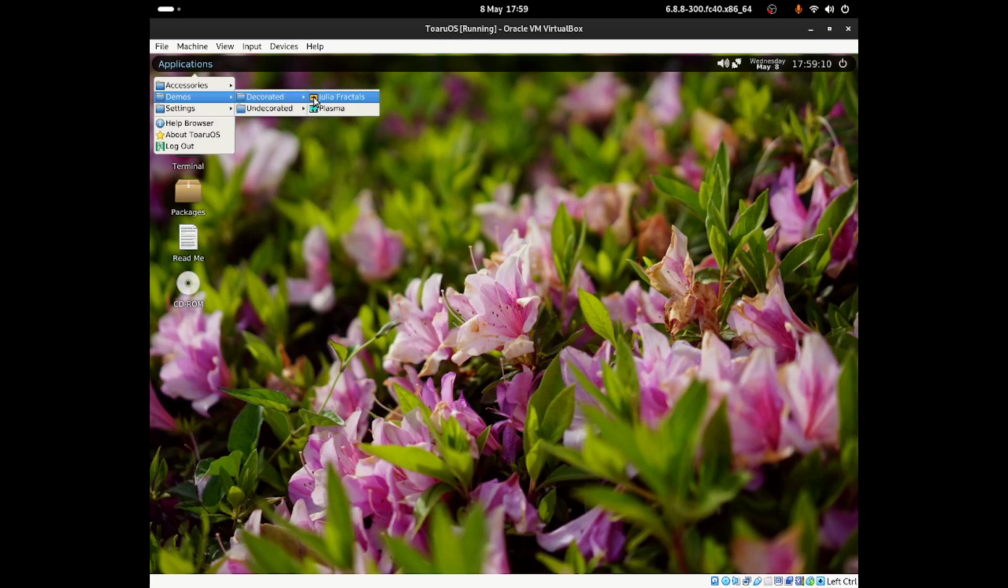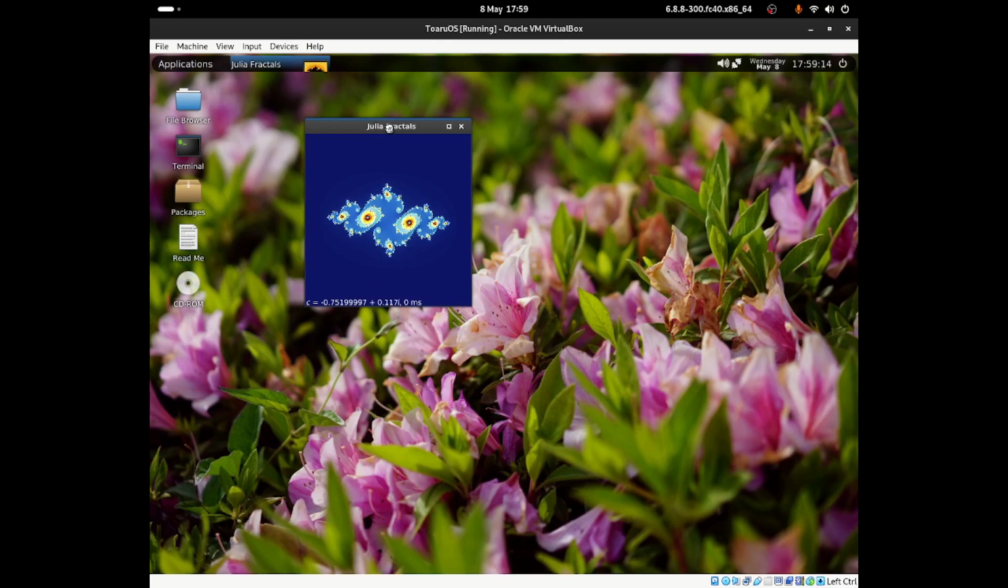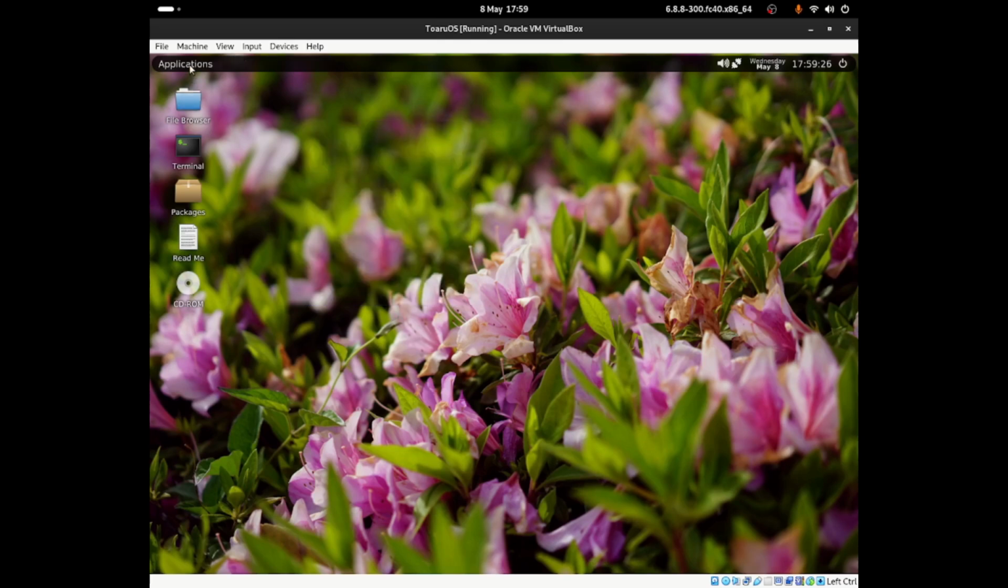So let me look at the Julia Fractals. What is this? I don't know what this is. It looks something weird. It's like a science thing, you know, like some cells or checking for some bacteria. I don't know what this is. I'm just going to close out that.